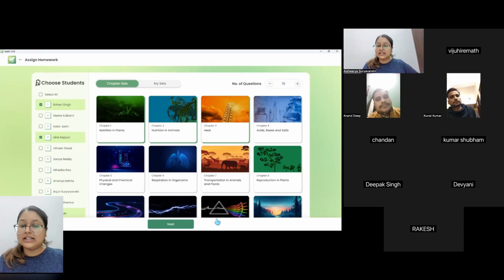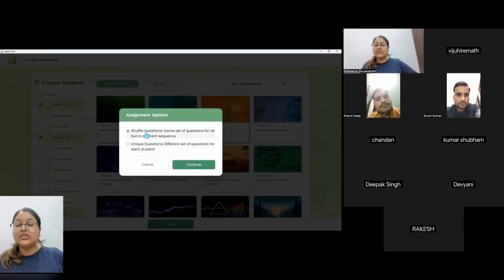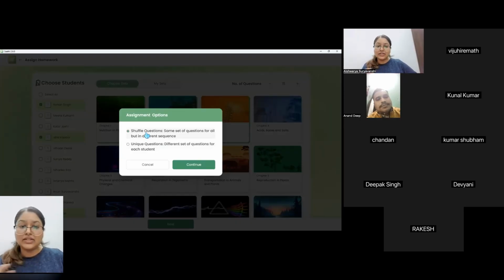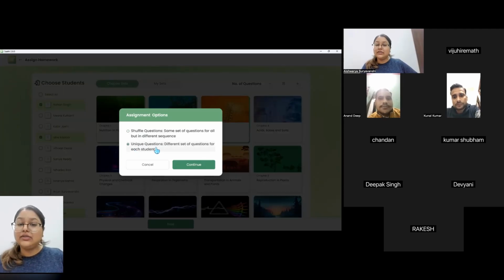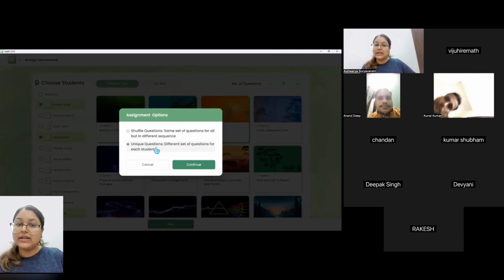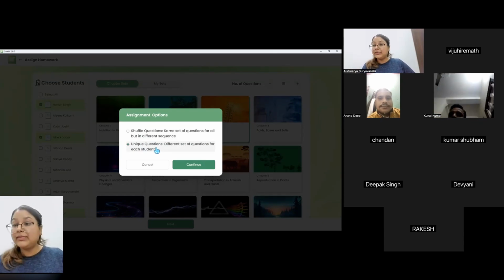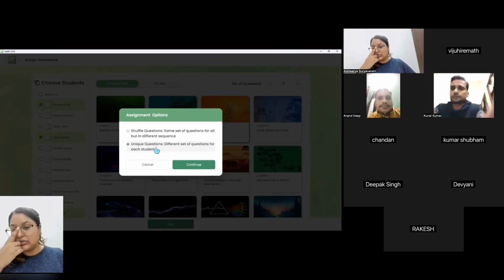Once I assign it, I click on the next button. If I am using the question bank of ClassSathi, it gives me 2 options like this. I can shuffle the questions, which means all the students will have a different sequence of the questions. And if I select this unique question option, that means if I have selected 3 chapters, all the students are going to get unique questions for all those 3 chapters. None of the students will have the same questions, so they won't be able to copy anything, right? So that is also there.